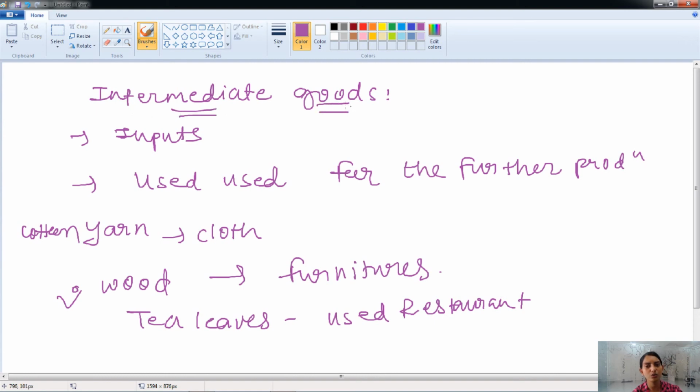Okay. Therefore the type of good does not depend on the nature of the good, but on the economic nature of the good, how it is used. Okay. So this is all about the types of goods that come under macroeconomics.